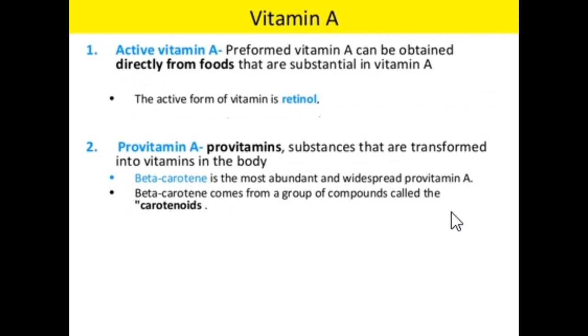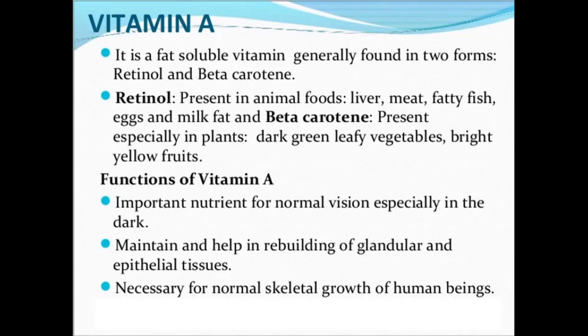Okay, there are two forms of vitamin A. Can you remember? Active and provitamin A, right? Retinol is the active form of vitamin A, whereby beta carotene is the example of provitamin A.